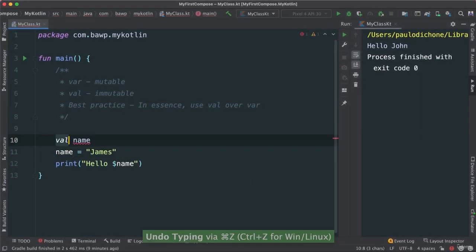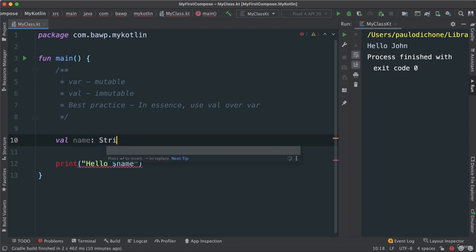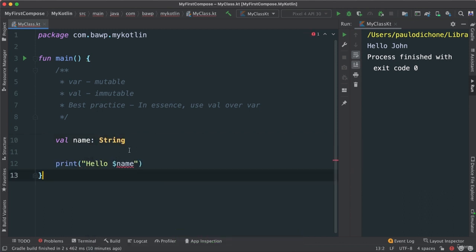Okay, well, that means if we want to initialize in a different way our val James, we don't want to add anything or to initialize with a string, right? In this case, there is another way to initialize a variable, which is a little bit more explicit. Explicit in the sense that we are going to tell the compiler what type the variable is, meaning what kinds of objects, or things, quote unquote, this variable is going to hold. So if I say val name and then I put colon like this and I say String, then I have less problems.